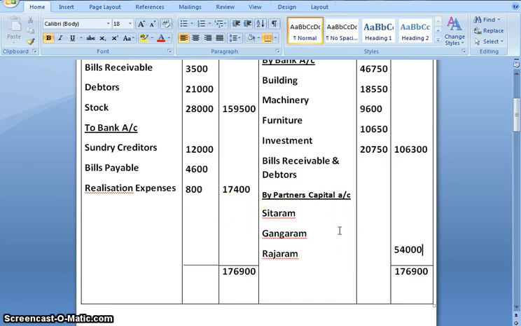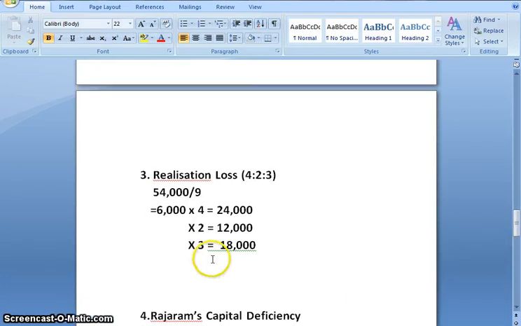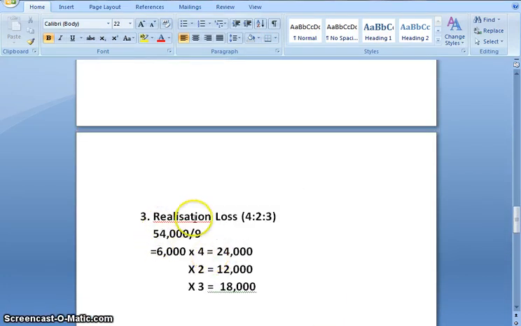Now this loss also needs to be transferred to the partners in their profit sharing ratio. So let us calculate. So realization loss, the amount is 54,000 divided by 9, that is the total of their profit sharing ratios share. We get 6,000 as answer, multiplied by 4 gives us 24,000, multiplied by 2 gives us 12,000, and multiplied by 3 gives us 18,000.